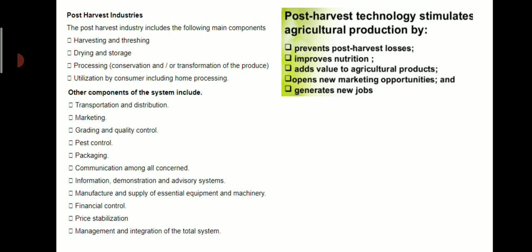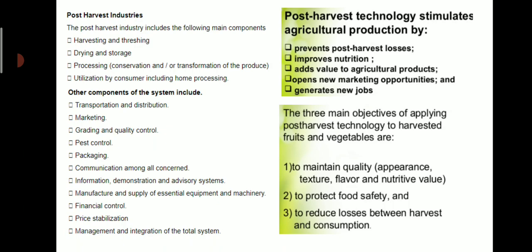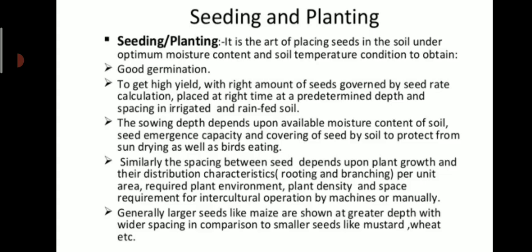So, post harvest technology stimulates agricultural production by preventing post harvest losses. It improves the nutrition, it adds value to the agriculture products and opens new marketing opportunities and generates new jobs. So, the three main objectives of applying post harvest technology to harvested fruits and vegetables are: number 1, to maintain the quality, that is appearance, texture, flavor and nutritive value, to protect the food safety and to reduce losses between the harvest and consumption.